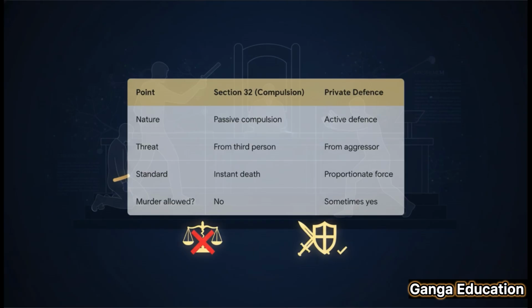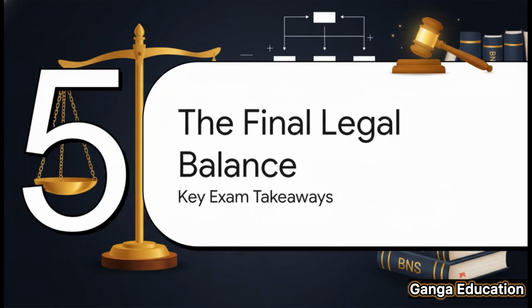Now, here's a distinction that can trip a lot of people up, especially in exams. Comparing compulsion with private defense. Under compulsion, you're basically a passive victim of a threat. But in private defense, you are actively defending yourself from an attacker. And check out that last row. It's the real kicker. While compulsion is never a defense to murder, private defense sometimes can be. That's a huge difference.